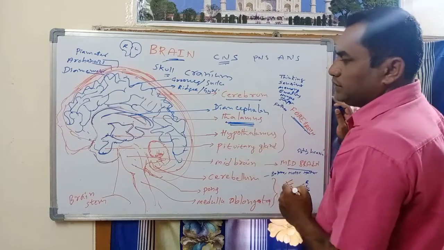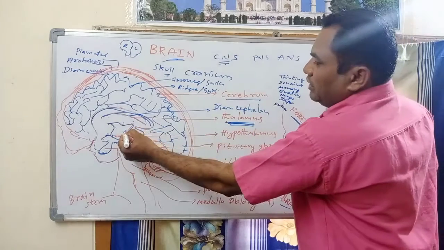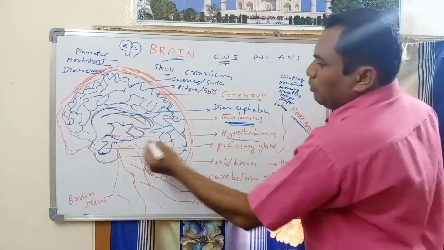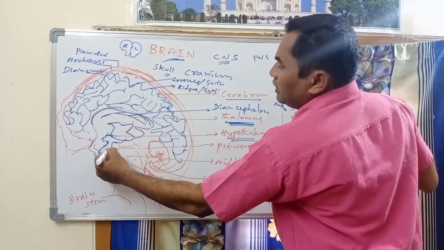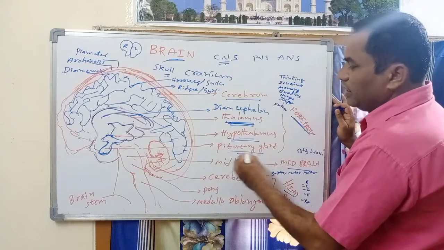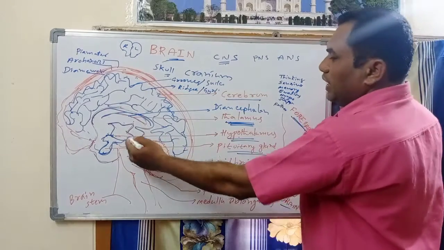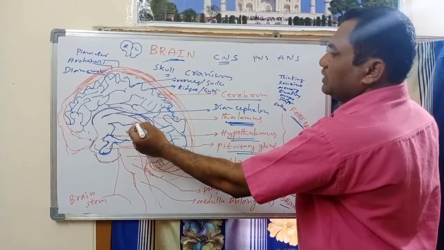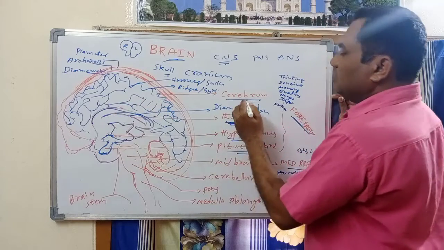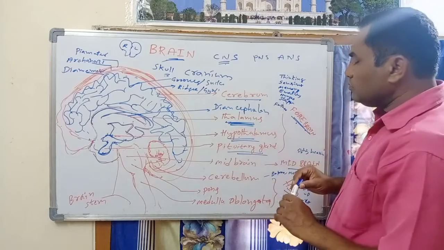Then there is another part called the hypothalamus. Below the hypothalamus, there is a pea-seed sized part called the pituitary gland. All these parts, the thalamus, hypothalamus and pituitary gland, form the diencephalon, and these are parts of the cerebrum or forebrain.